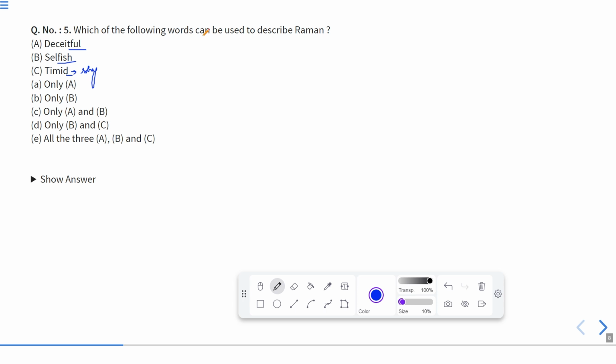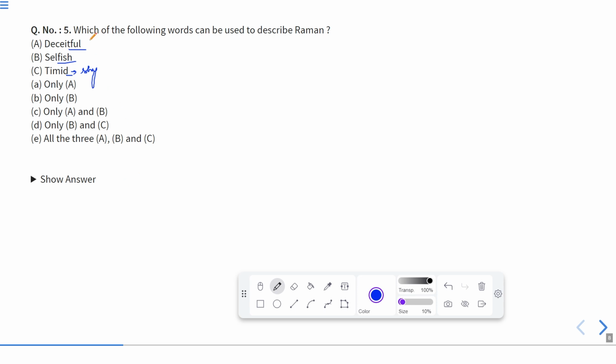And also, he deceived his wife and children because he only took the excess part for them. Selfish, because he first quenched his thirst. First, he satisfied himself with the food, and after that, the leftovers he took for the family. Yes, of course, he was selfish. Timid means shy. No, we cannot say that he was shy.